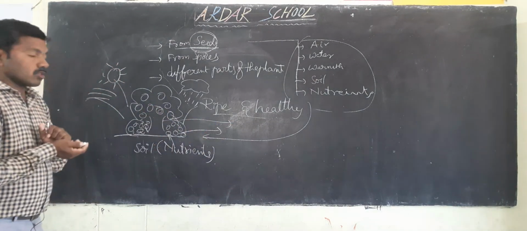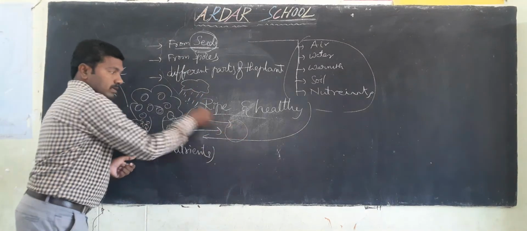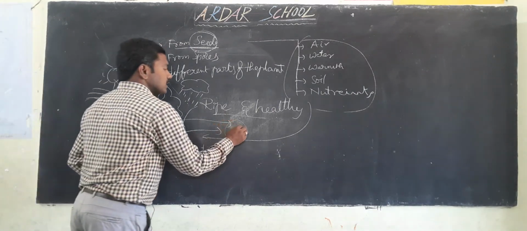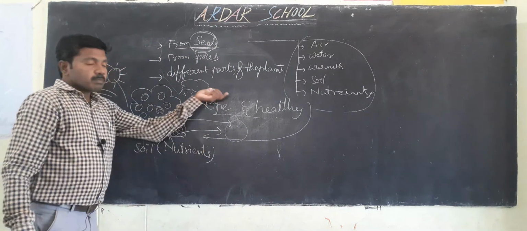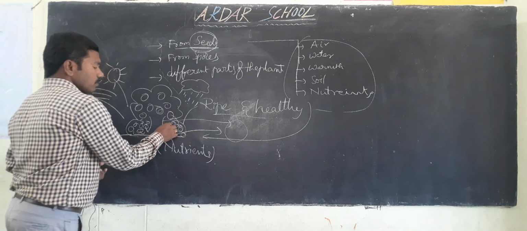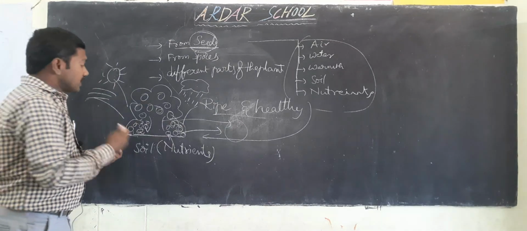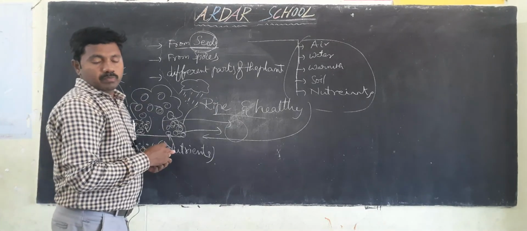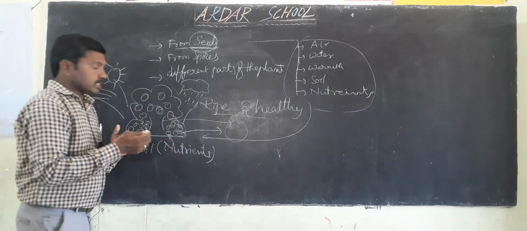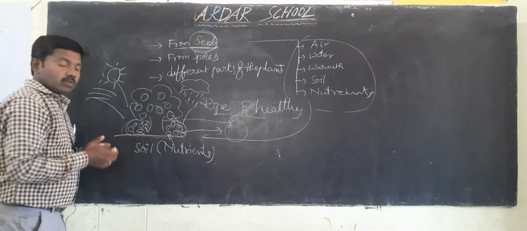At that time only they can get water, sunlight, air, nutrients, everything. Only then can they turn into a sapling or plant. So here the seeds are transferred from the mother plant to another, required area. That is called seed dispersal. What is it, children? Dispersal of seeds.